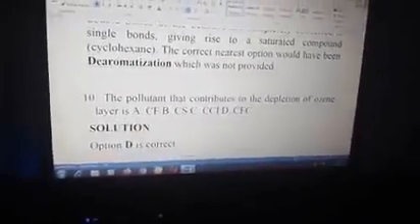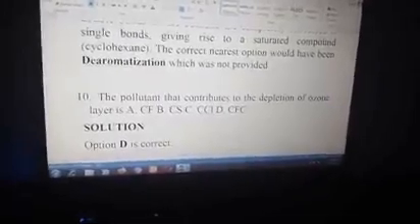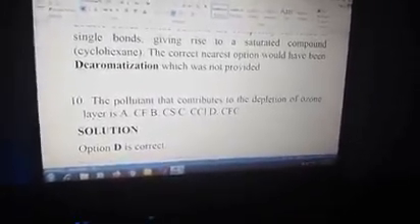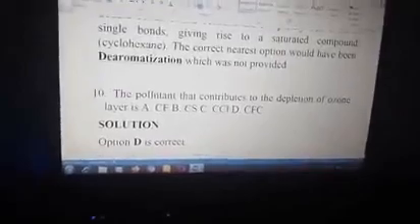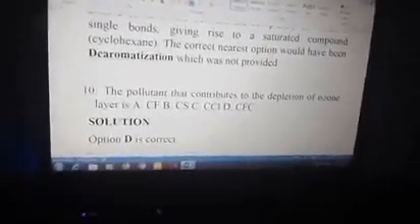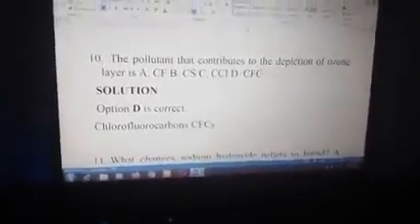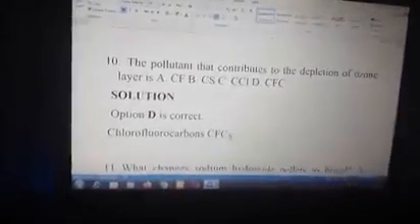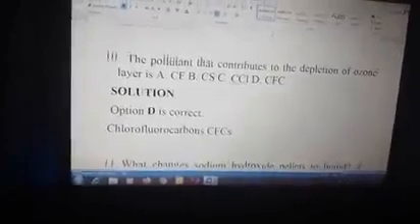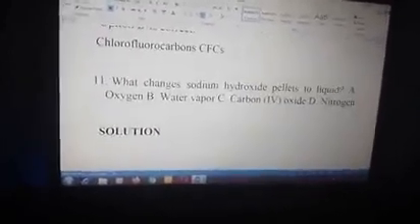So that is it. Number 10. The pollutant that contributes to the depletion of ozone layer is A, CF, B, CS, C, CCl4, and D, CFC. Correct option is D, CFC. That CFC is known as chlorofluorocarbon. Number 11.